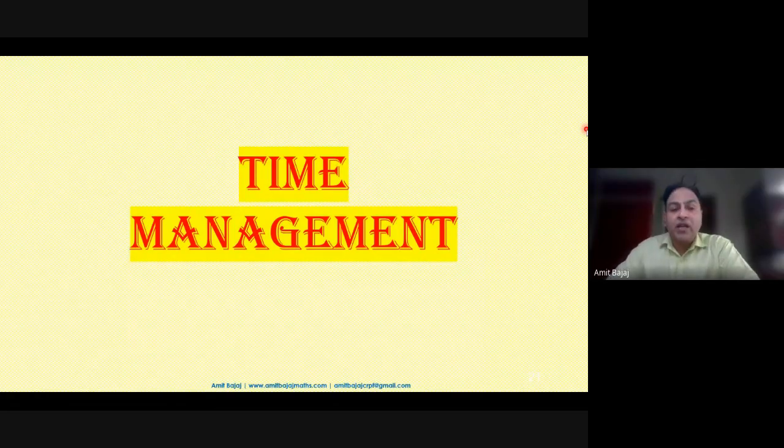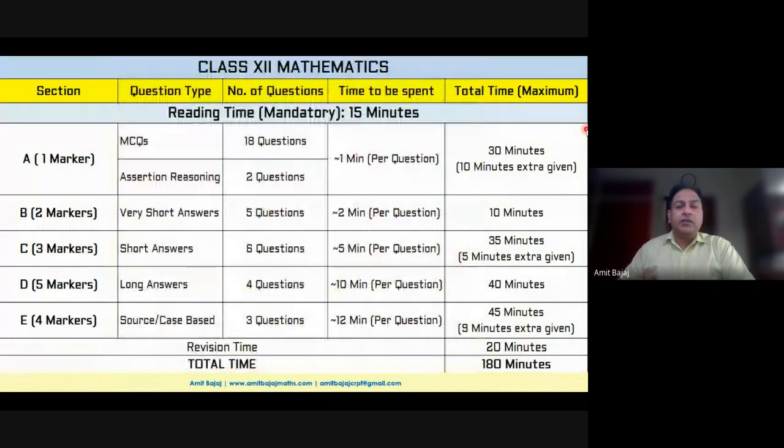Okay, so let's move ahead. Now I'll be talking about time management, which plays a most important, crucial role. You may like to take a screenshot of it. This is not hard and fast to be followed, just a basic idea which I have prepared. For Section A, 1-mark questions, we have 18 MCQs and 2 assertion reasoning questions.